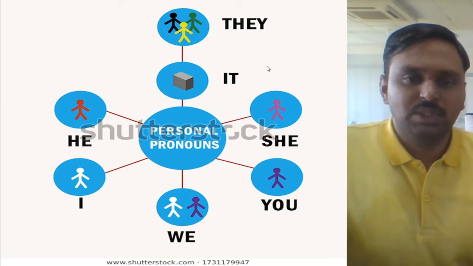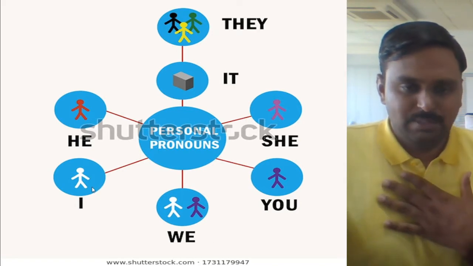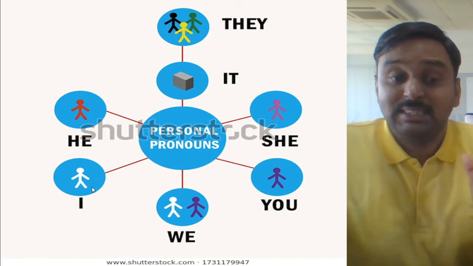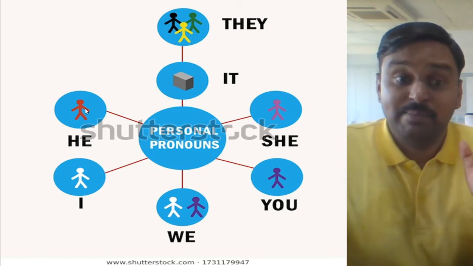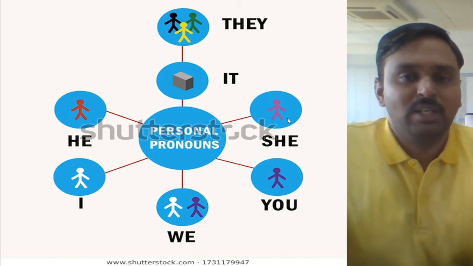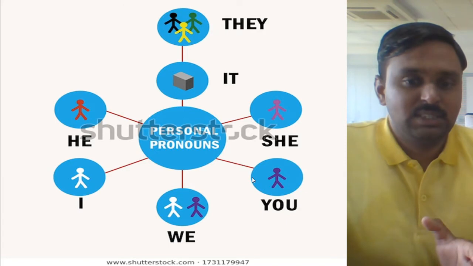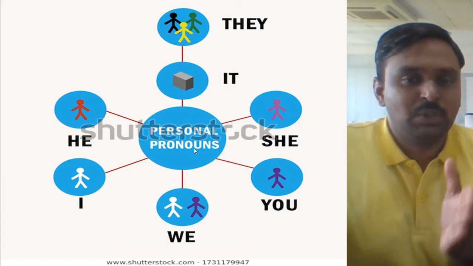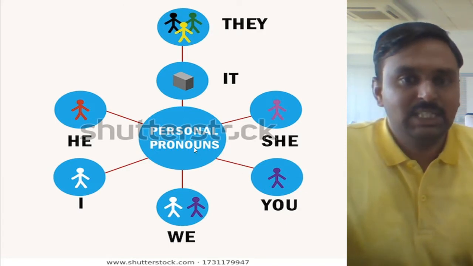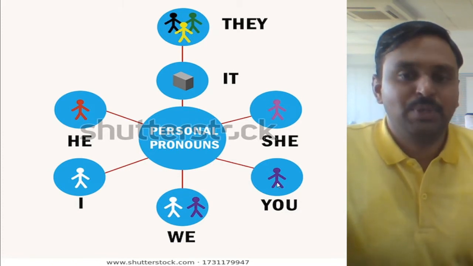Now if I speak, I speak about myself. So when I say I, I remember someone. When I say he, I remember somebody. When I say she, I remember someone. So all these words are referring to a particular person. Getting it? And these words are all examples of pronoun.